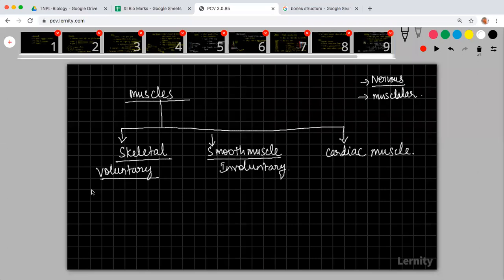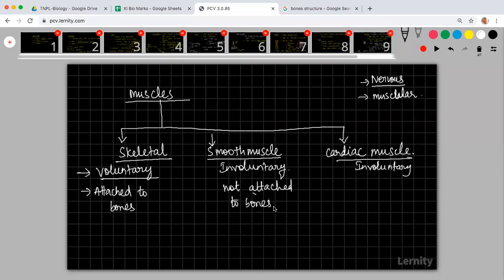The skeletal muscles are attached to bones. Cardiac muscle is also involuntary only. Skeletal muscles are attached to bones; smooth muscles are not attached to bones. This one is also not attached with bones.